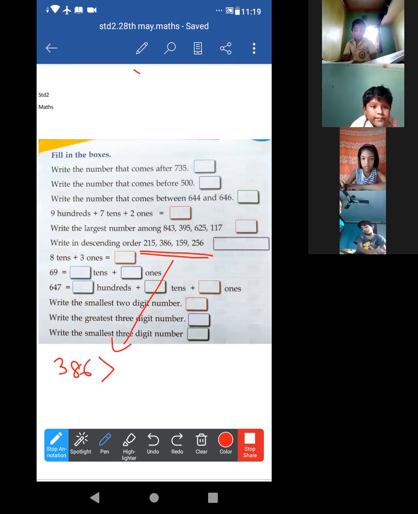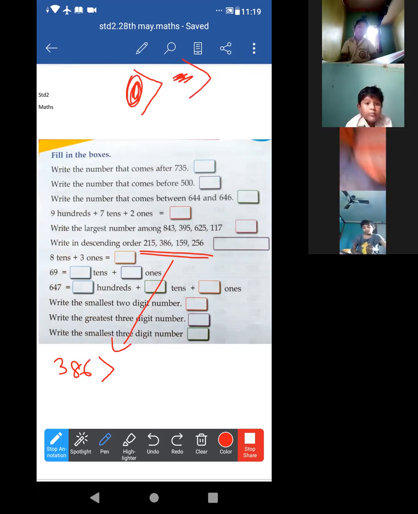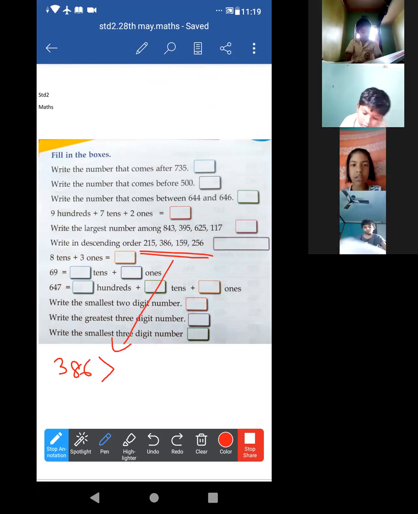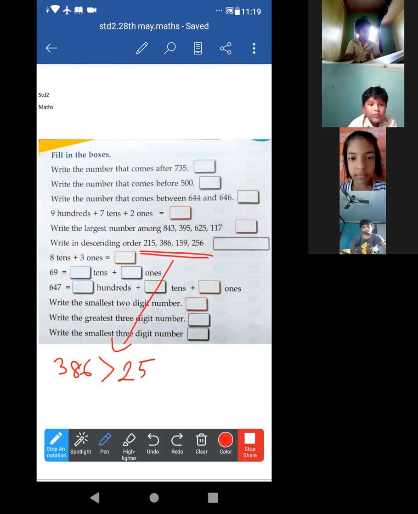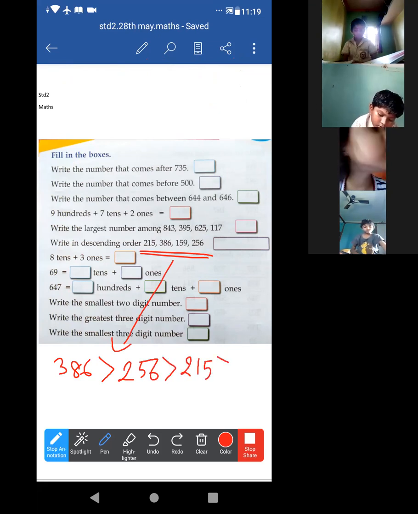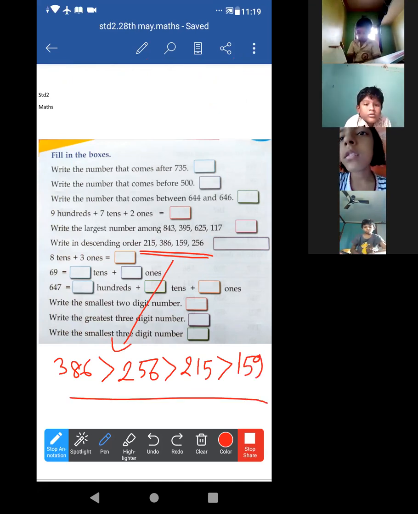Basically, greater means the open side is for the greater number. Okay, so now just look at this. 256 greater than 215, then 159.